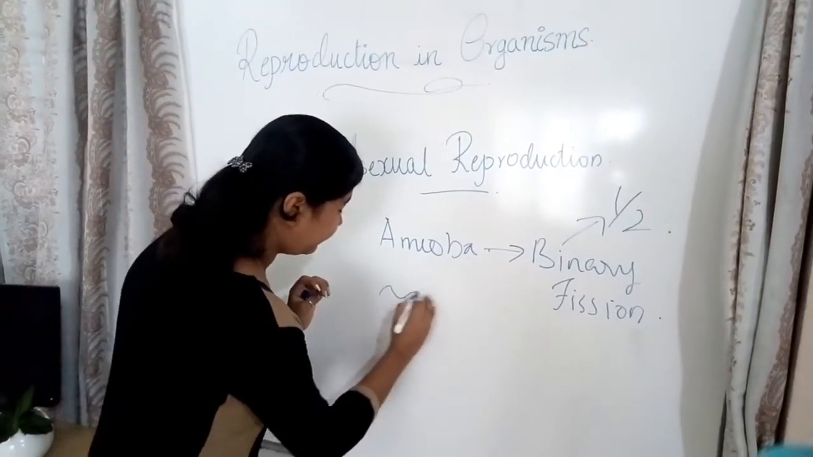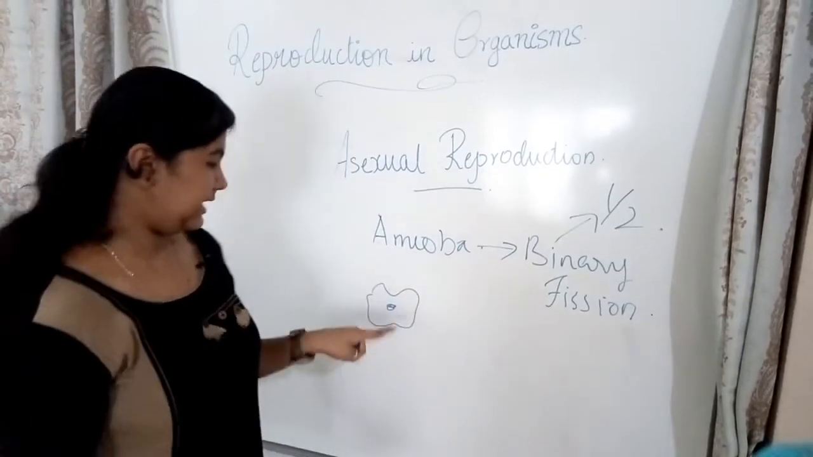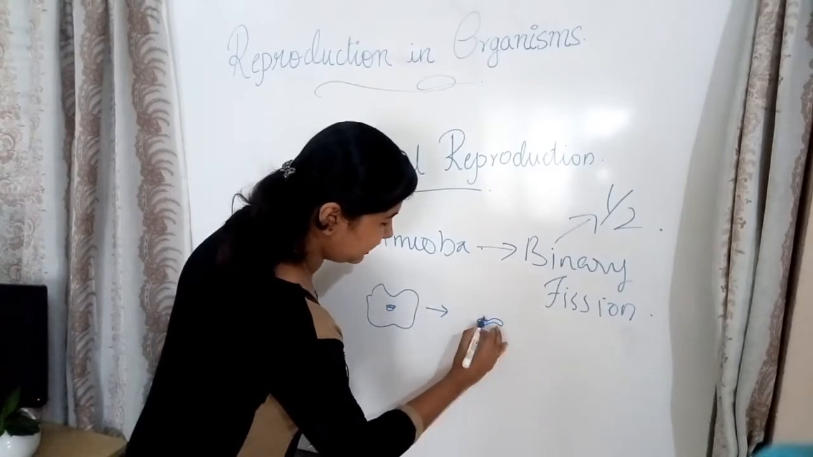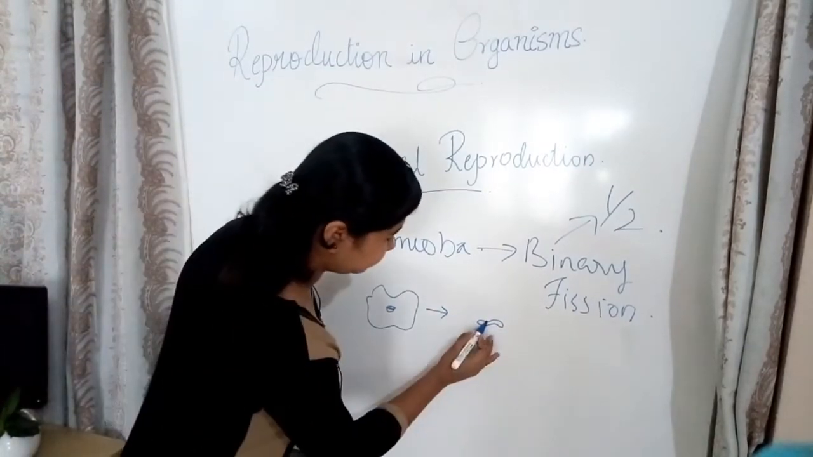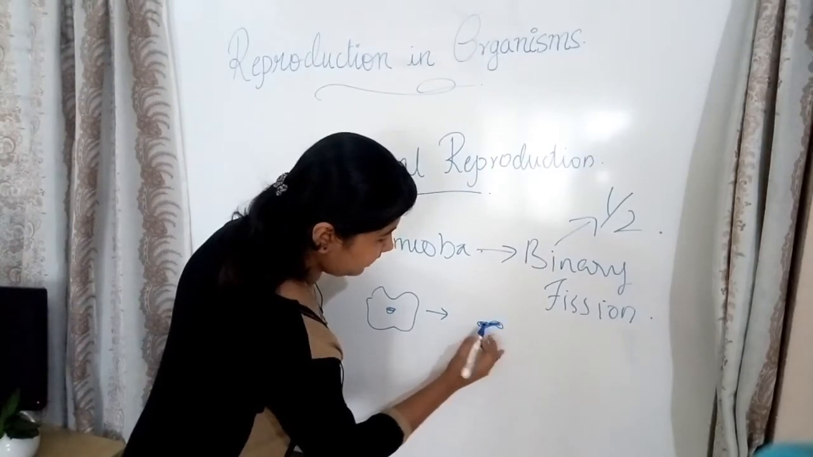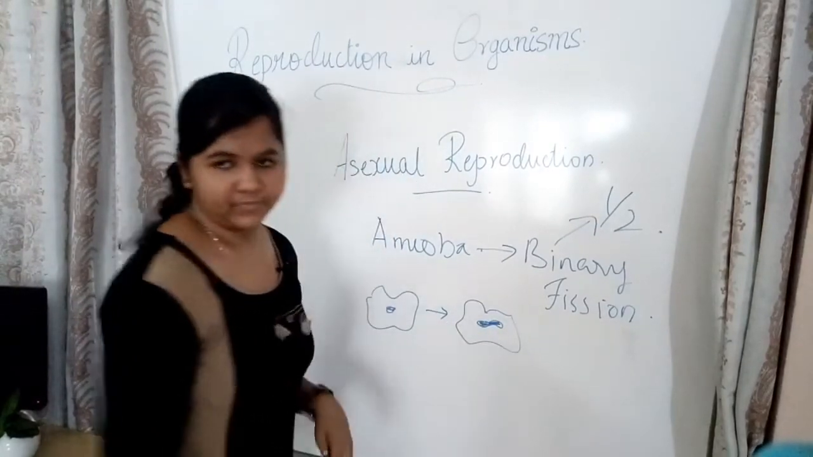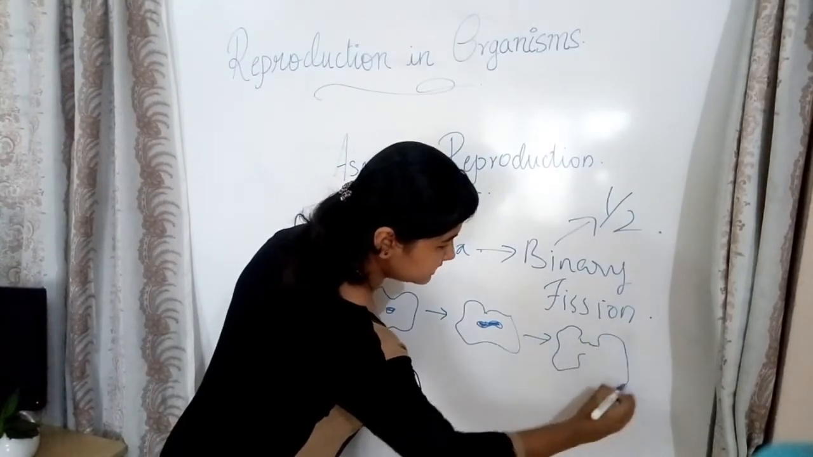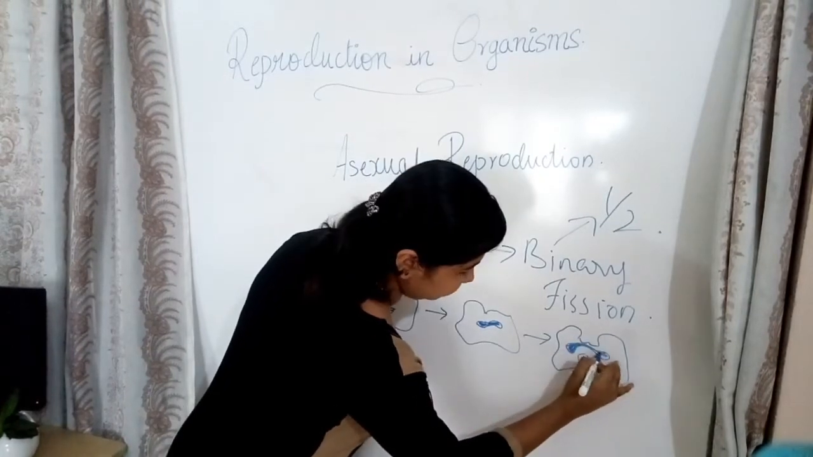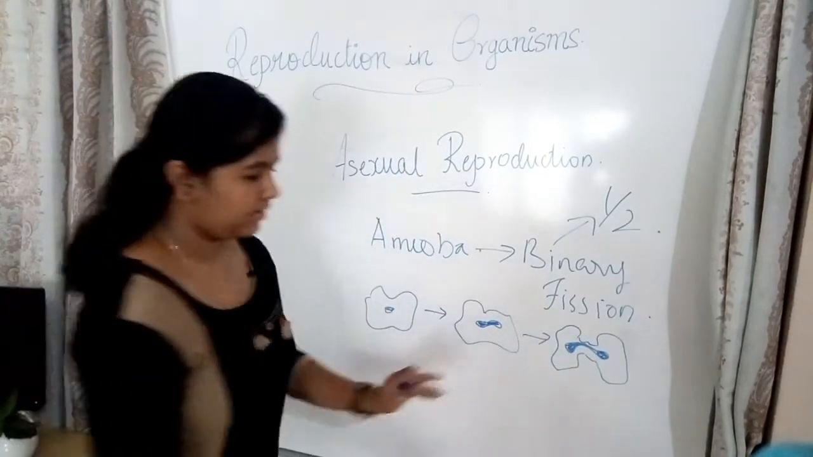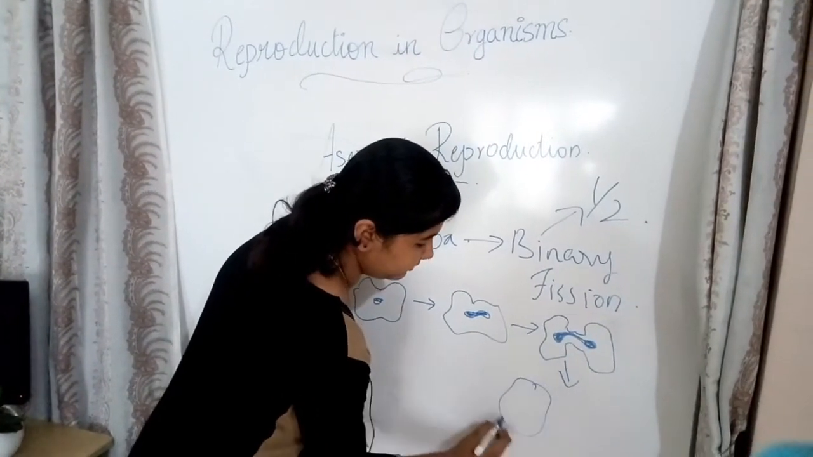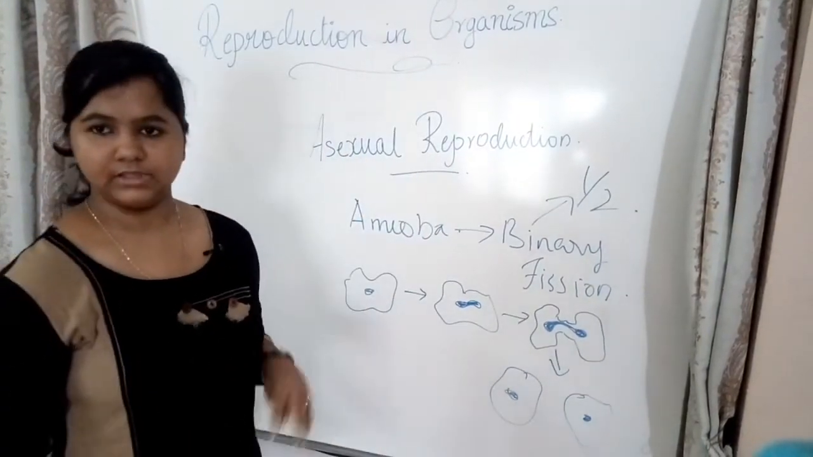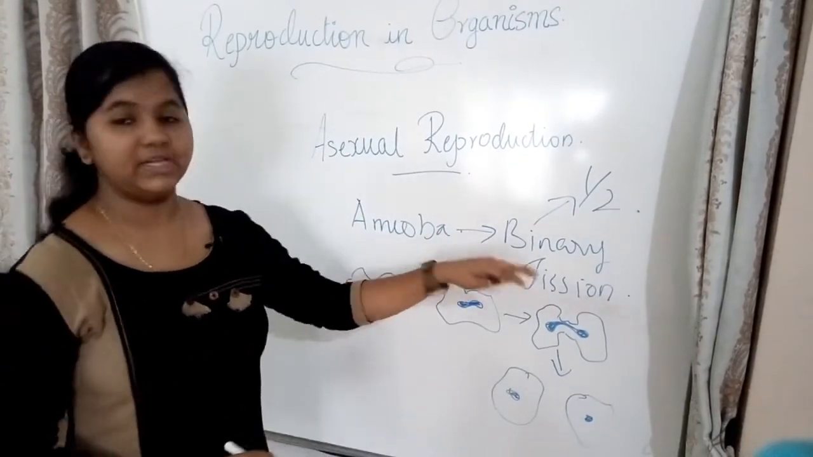Over here we will draw a rough sketch of an amoeba. This is its nucleus. After that, the nucleus slowly divides. It becomes bigger, elongates, and the amoeba is still the same. After that, the outer cell also divides. This is the next one. The last stage is the formation of the daughter cells. Yes, this is the formation of daughter cells. So this is what is called binary fission.